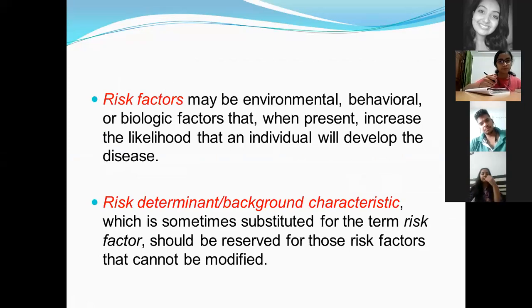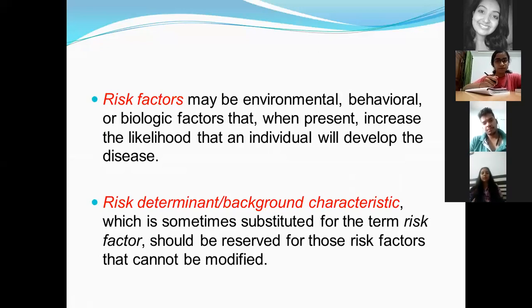So risk and susceptibility are more or less the same. An individual has a higher susceptibility of developing a disease or a higher risk of developing a disease. Both mean the same. Now there is another terminology called risk determinant. A risk factor which cannot be modified is called a risk determinant or background characteristic.